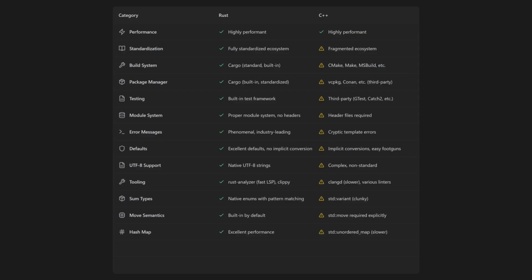The standard library is smaller than C++'s, but the stuff that it does have is way better. Like its hash map implementation is one of the best of any language. It completely smokes C++'s standard unordered map. And serializing into JSON is really easy with libraries like Serde. There's many other things too, but perhaps the most important feature is that it's safe.